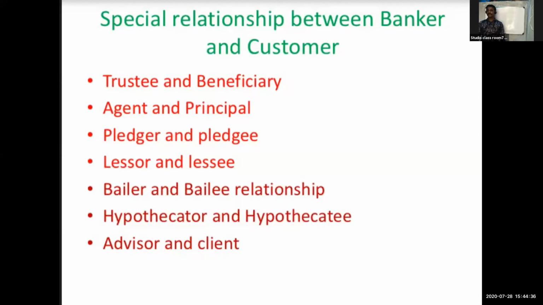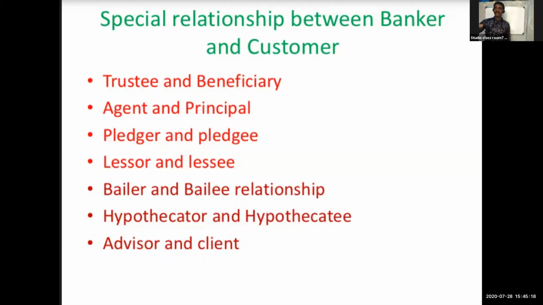Lessor and lessee means when a bank hires a safe deposit locker to the customer, the banker becomes the lessor and the customer becomes the lessee.